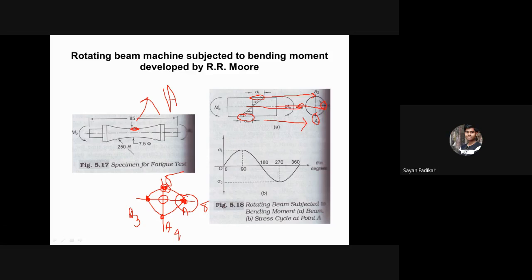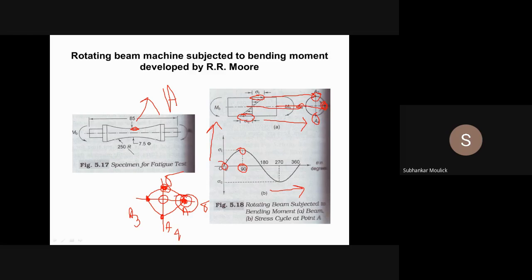If there is a variation in the amplitude of stress, if you plot a graph between rotation of this specimen on the x-axis as theta and value of sigma along the y-axis: when theta is 0, stress is 0. When theta is 90, stress is maximum.